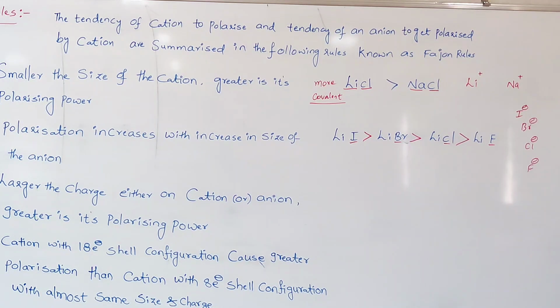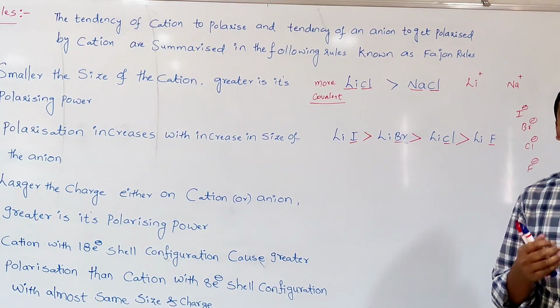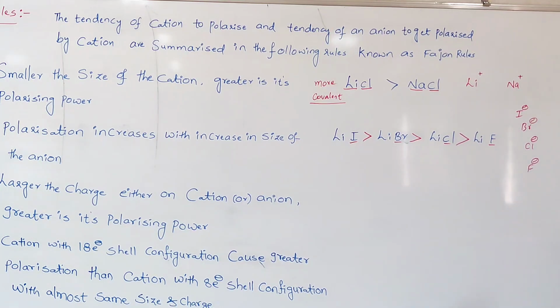When the electron cloud of the anion is easily distorted, does it have greater polarizing power or less polarizing power? Greater polarizing power. That's why as the charge on the cation increases, the effective nuclear charge increases, and the increased effective nuclear charge can easily distort the electron cloud. That's why there is more polarizing power. So when more polarizing power is there, there is more covalent character and less ionic character.